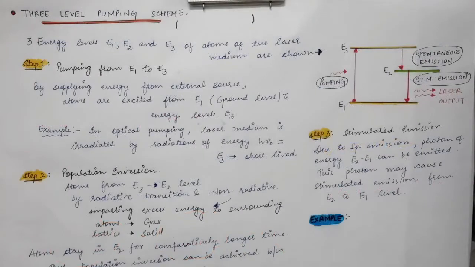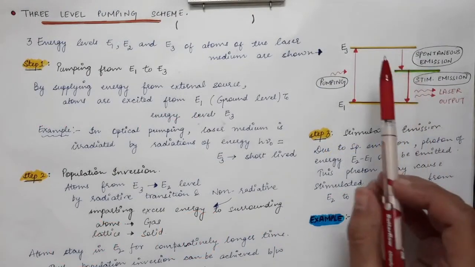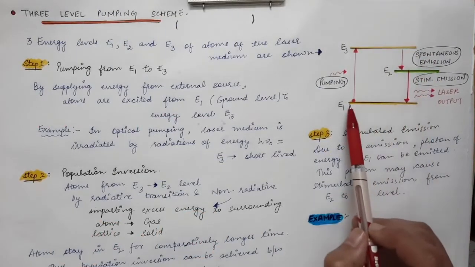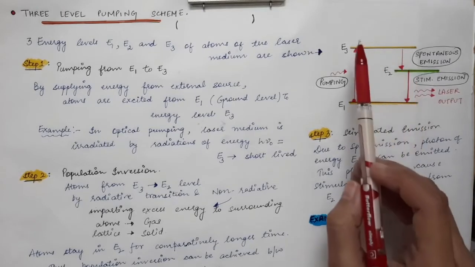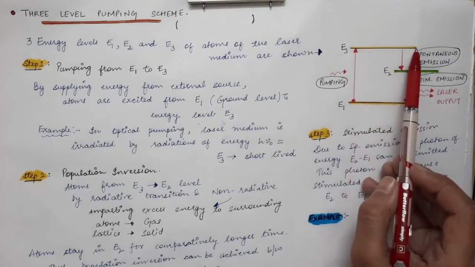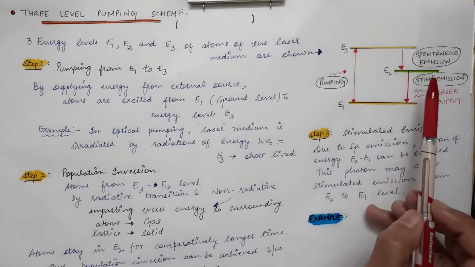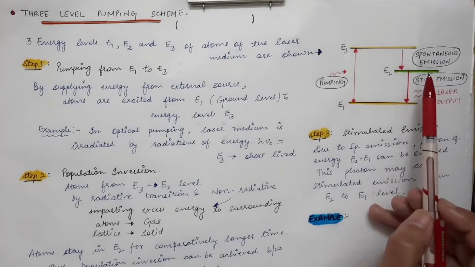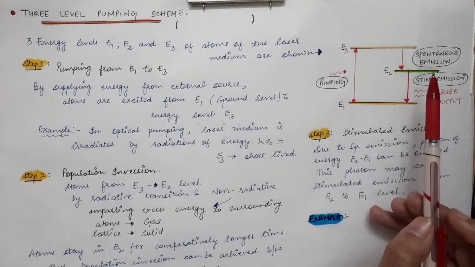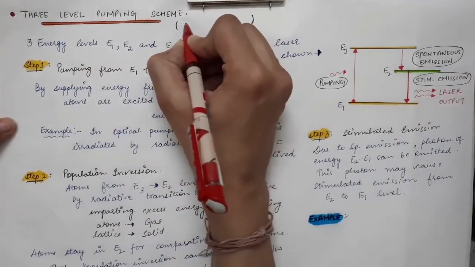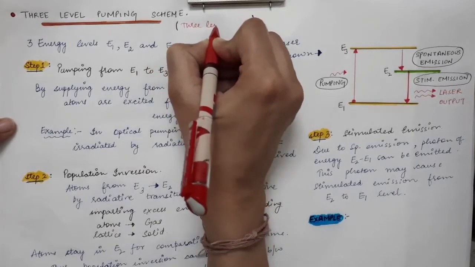Now we are going to discuss the three-level pumping scheme, that is, the active medium in which we have three energy states. One is the ground level, then we have the highly excited state, and in between these two we have the metastable state. Now we are going to see how laser action occurs in the case of a three-level laser. The three-level pumping scheme is also called a three-level laser.